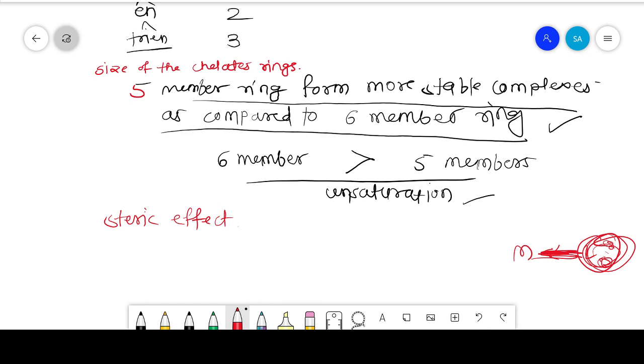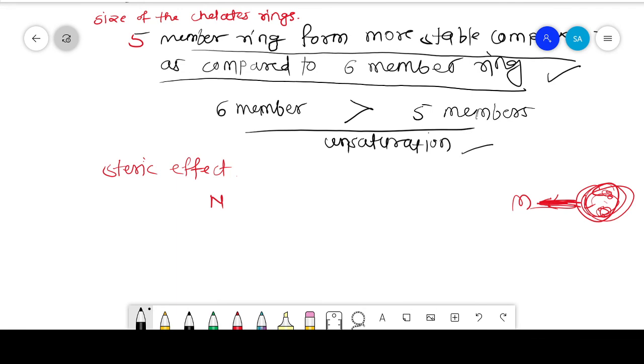For example, ethylene diamine forms more stable complexes compared to its substituted form. That means ethylene diamine, NH2CH2CH2NH2, forms more stable complexes.